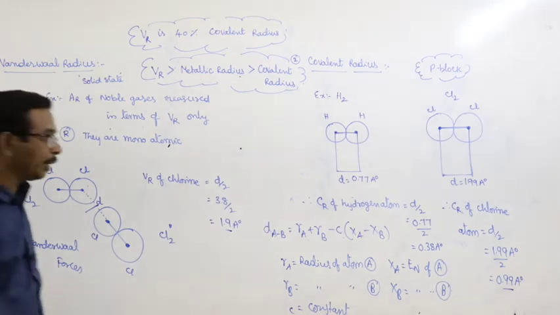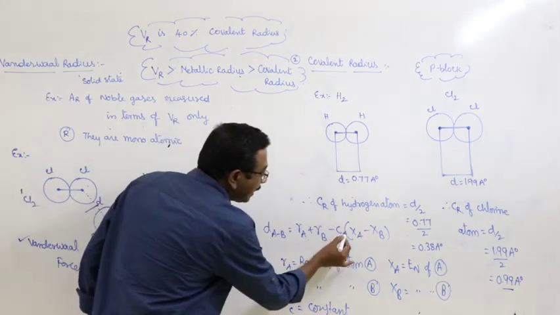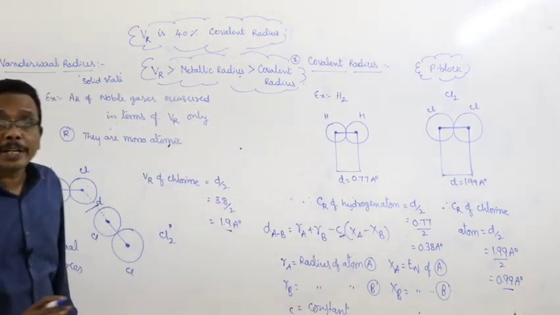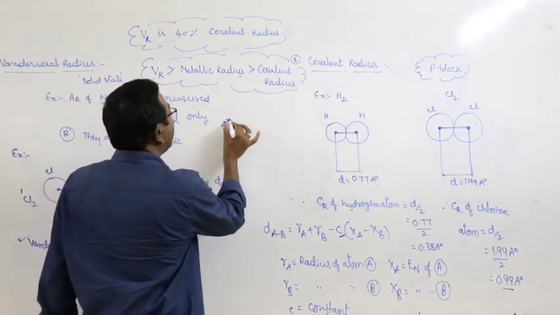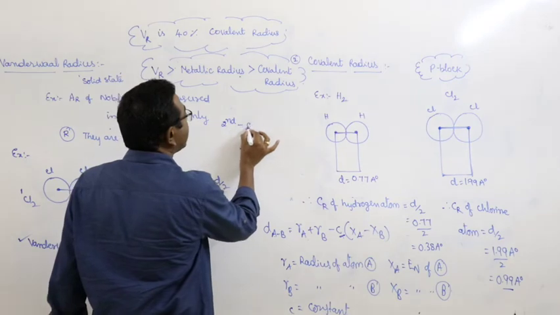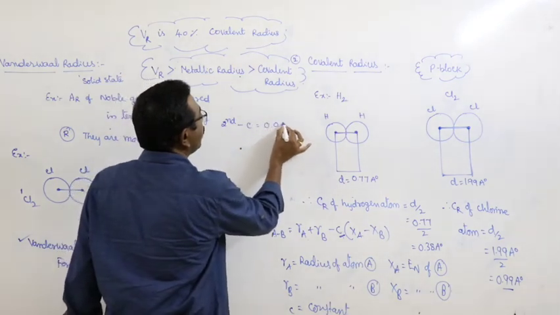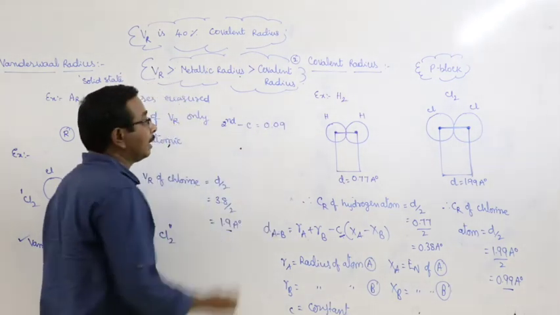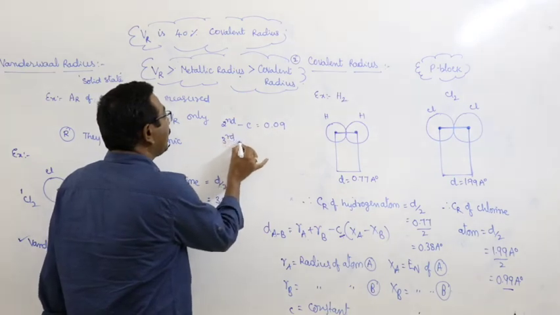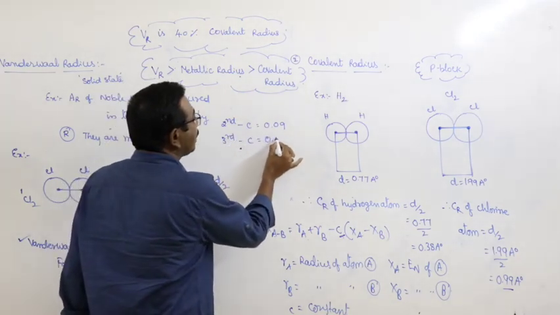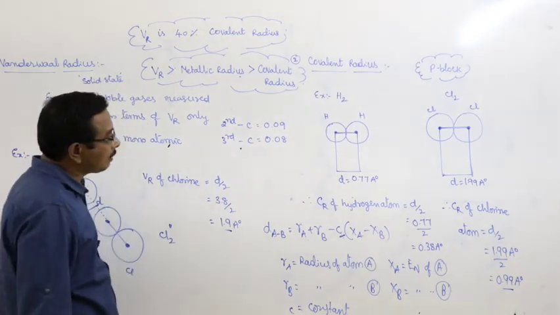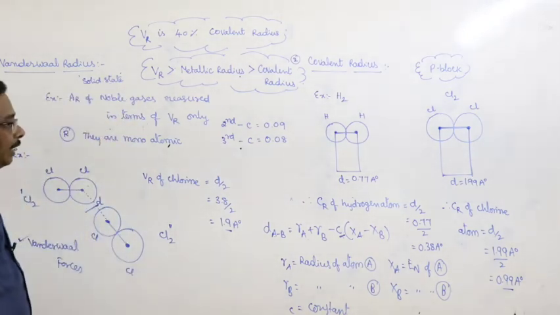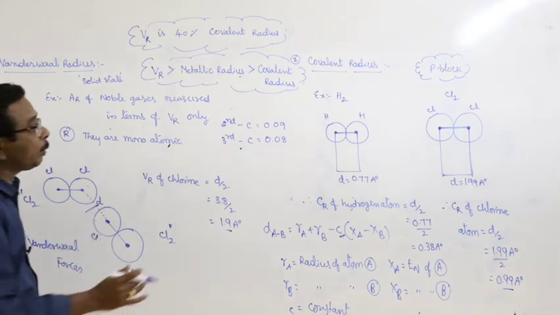But there is an important note: this constant C varies from period to period. For example, in the case of the second period, C is equal to 0.09. In the case of the third period, constant C is equal to 0.08. That means the value of constant C varies from period to period.